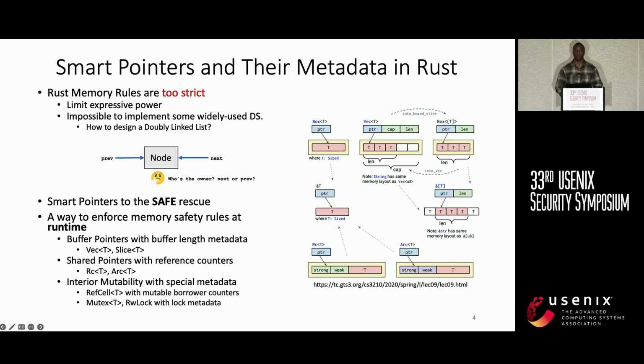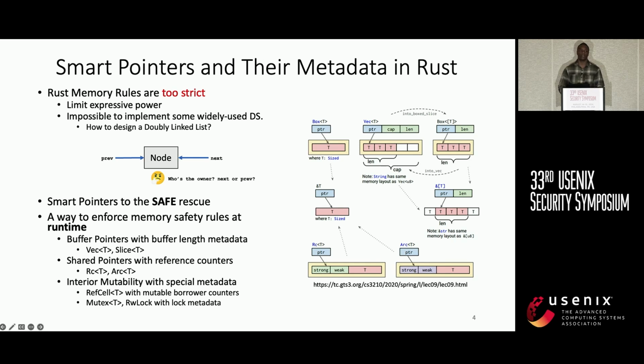So Rust presents a workaround in two ways. One is using unsafe Rust, whereby you can use raw pointers, but of course, as the name says, that's unsafe. The other way is to use smart pointers. Now, I'm not saying that smart pointers and unsafe Rust are mutually exclusive. They can be mixed together, of course. But in this talk, we'll focus on smart pointers.